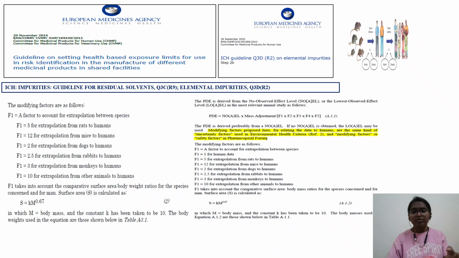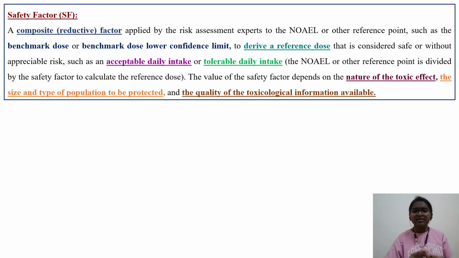You can pause the video and see that there are certain formulas I have given where uncertainty factors can be considered. Also it is given in the case of HBL, ICH Q3C as well as ICH Q3D guideline. Also various factors have been discussed, different F1 and F2 factors are there. So you can pause the video and read this guideline, the quality guidelines Q3A, Q3B, C, ICH M7, the ISO guidelines. These are also part of the DABT syllabus only. So okay, very quickly I will run through the safety factor definition as well as the modifying factor definition.